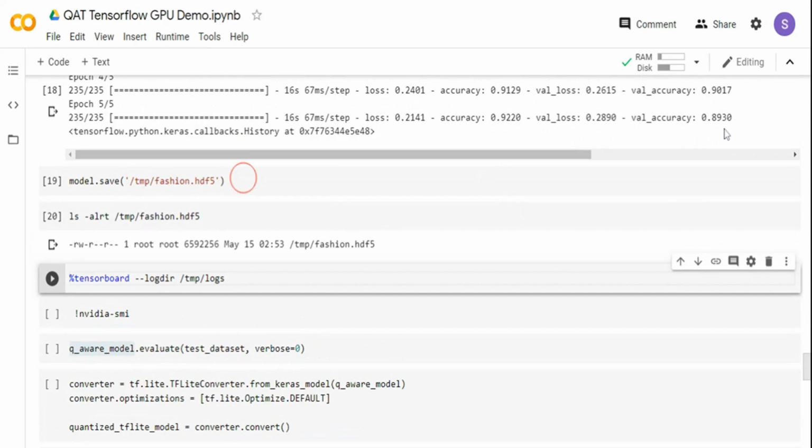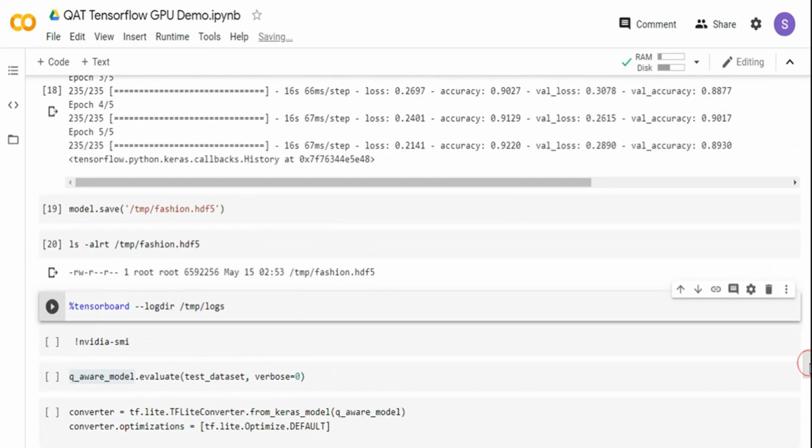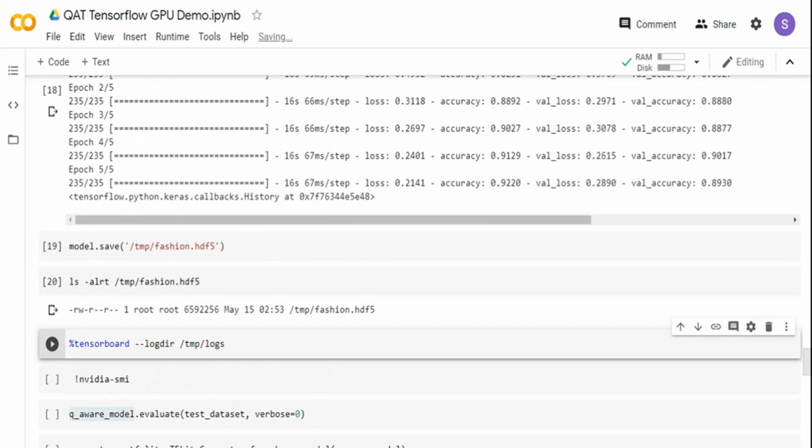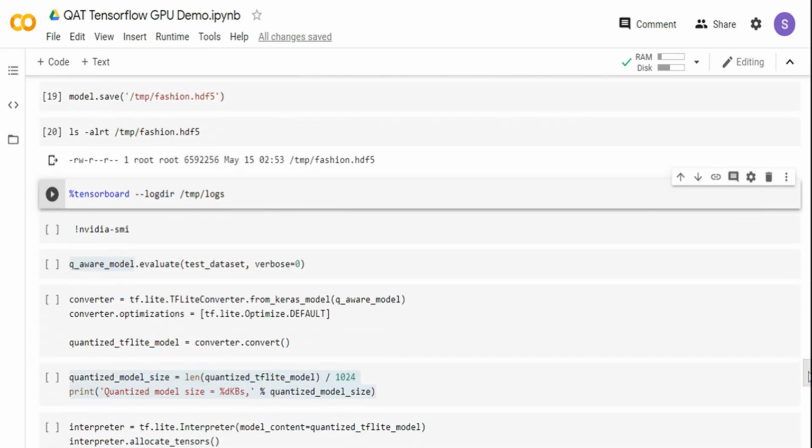Now the final model is around 89% accurate, not as great as the previous one. Typically in the real world, I would put in early stopping, or pick a model that is more accurate. But for this case, I'm just going to go with the final model. You see the output of the model over here. It is around 6 MB. Yeah, it is around 6.5 MB.